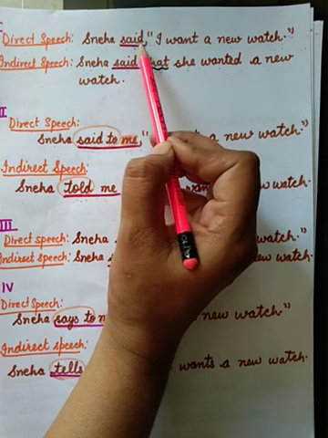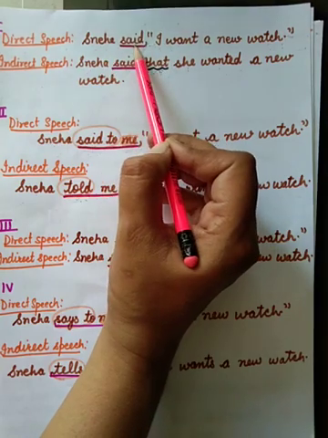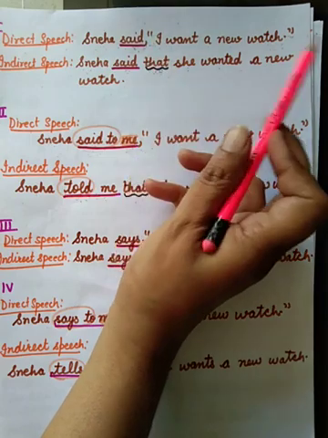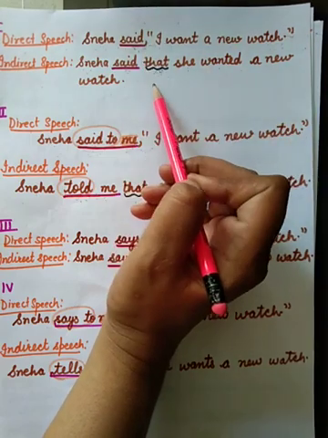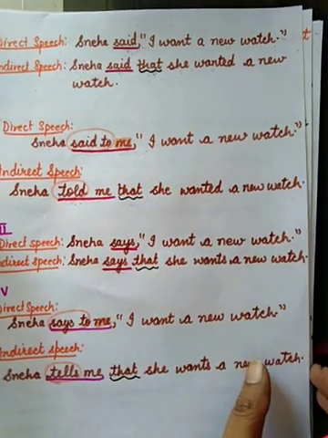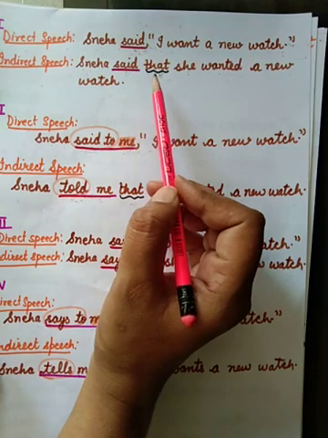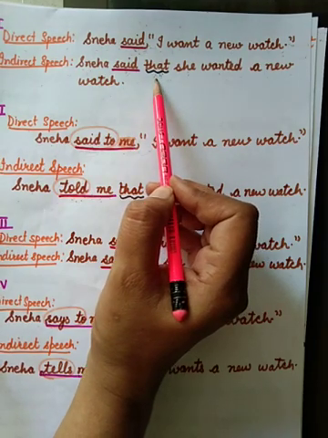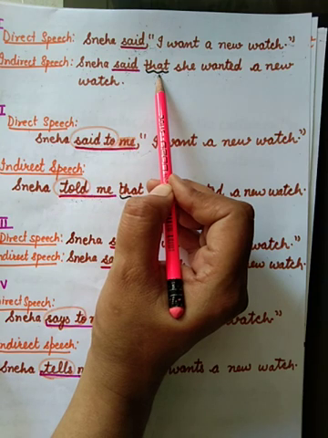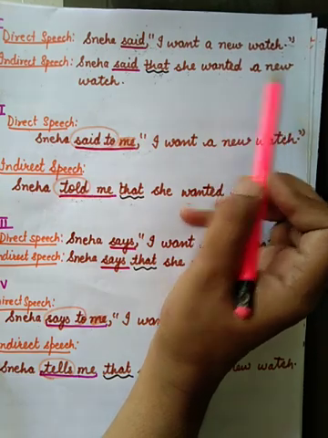We change it only if an object is given. No object is given. We don't know to whom Sneha said, so said will remain said. Remove the inverted commas and the comma and use the conjunction that. That is not used in all indirect speech, but it is used in some kinds of sentences. This is an assertive sentence, so we will use that. That she wanted a new watch.